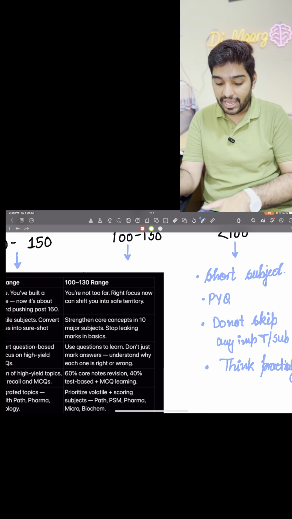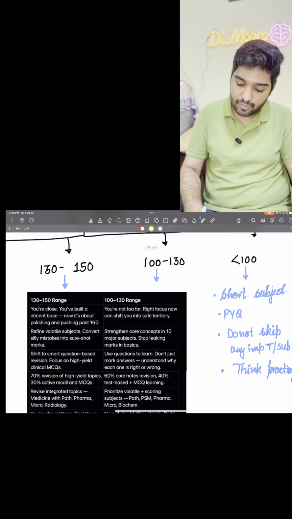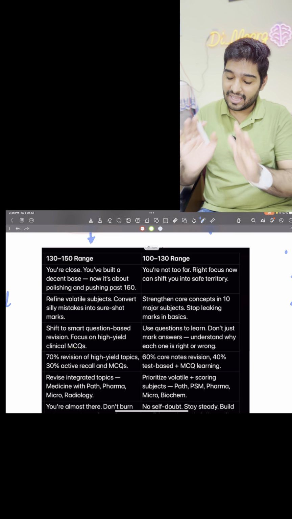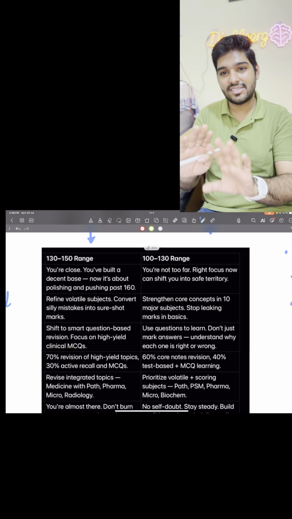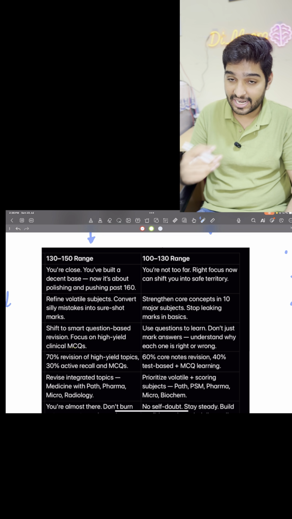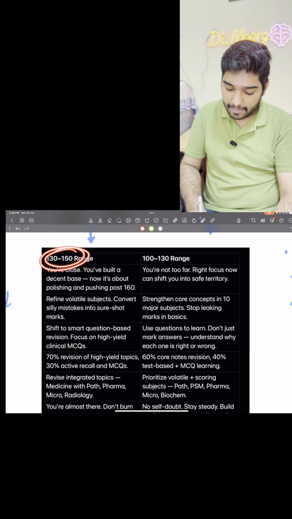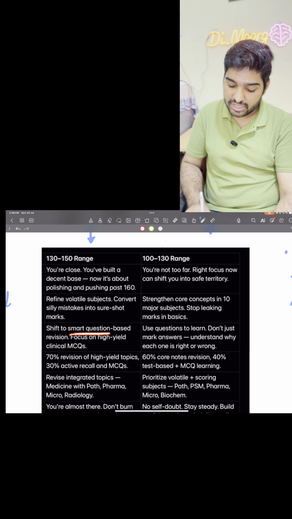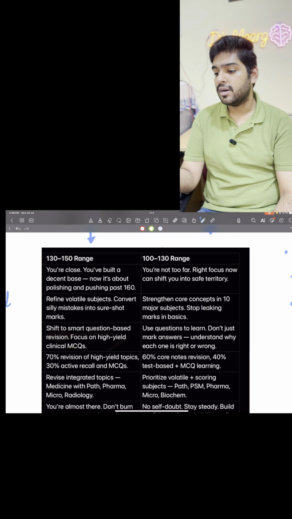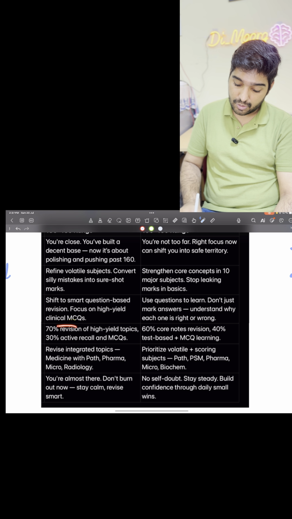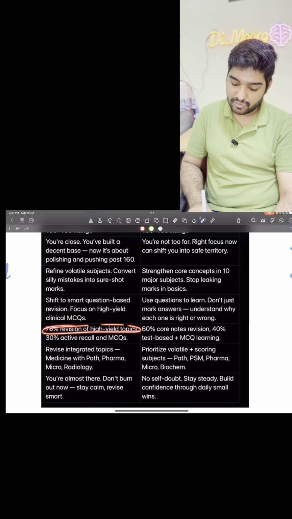Now talking about those who are between 130 to 150 and 100 to 130, I've tried to prepare a table. I feel that these both of the ranges are somewhat same, थोड़ा सा difference है that what I have experienced. So when you are 130 to 150, please remember you have to refine more and more volatile subjects. You have to shift to the smart question based revision. You have to focus on the high yield clinical MCQs. From any of the platform you can go and start solving the MCQs. 70% revision should be done with the high yield topics, and 30% should be the active recall.